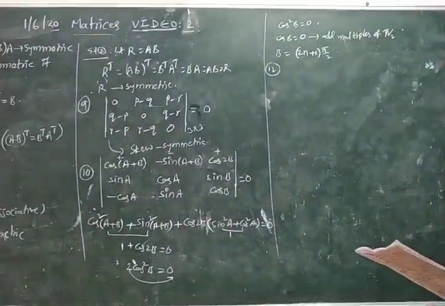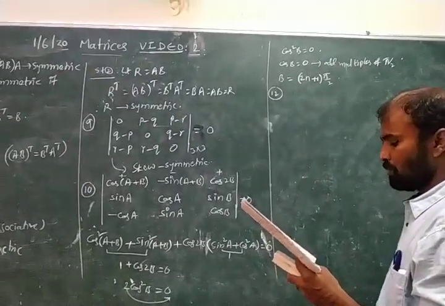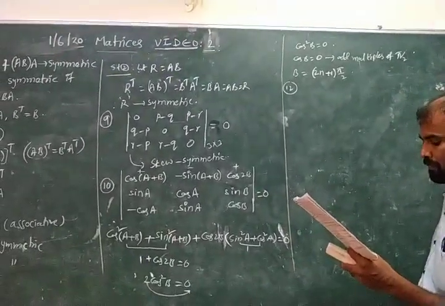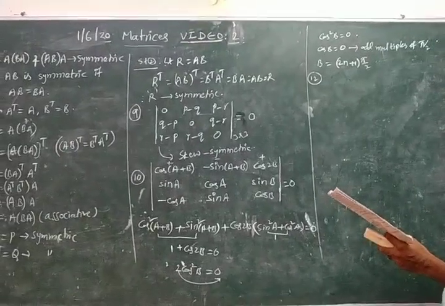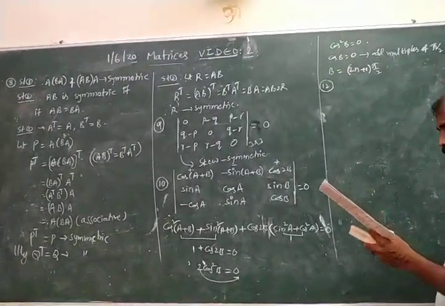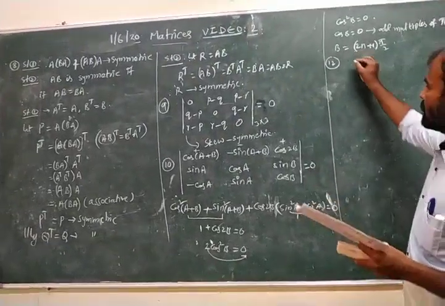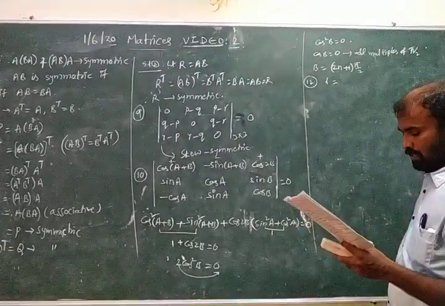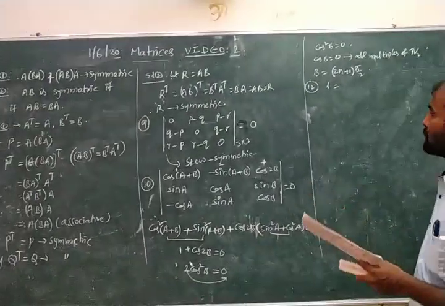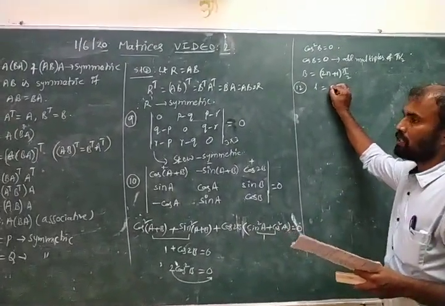If L, M, N are the pth, qth, rth terms of a GP and all are positive, then the determinant with rows log L, p, 1; log M, q, 1; log N, r, 1 is equal to? Given L, M, N are the pth, qth, rth terms of a GP, that means L equals the pth term in the GP.